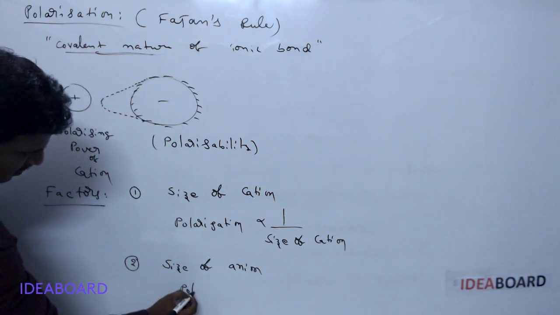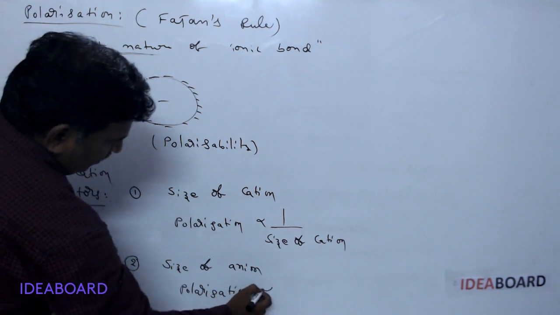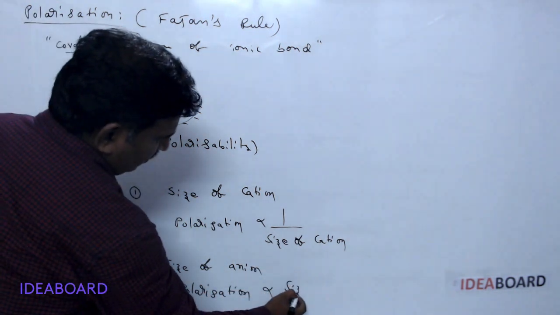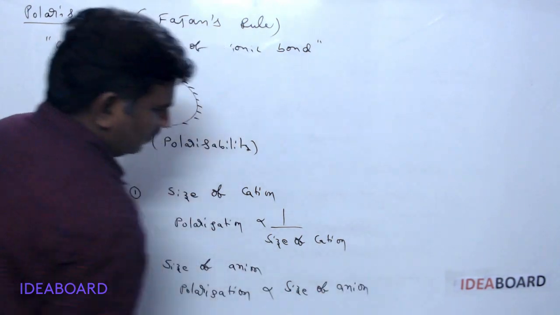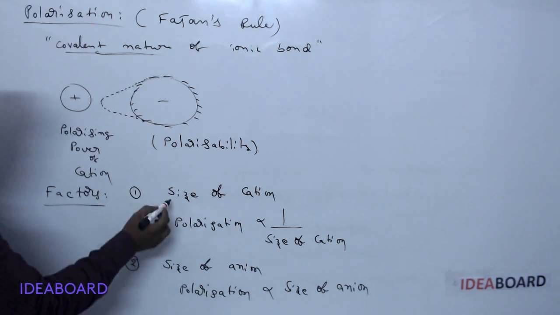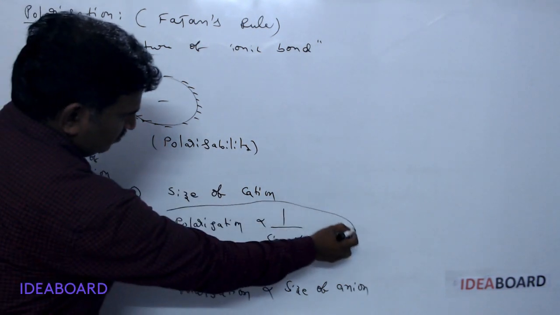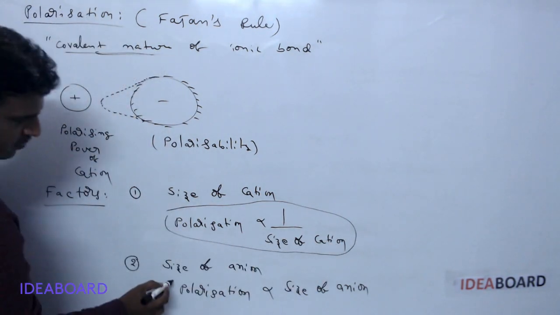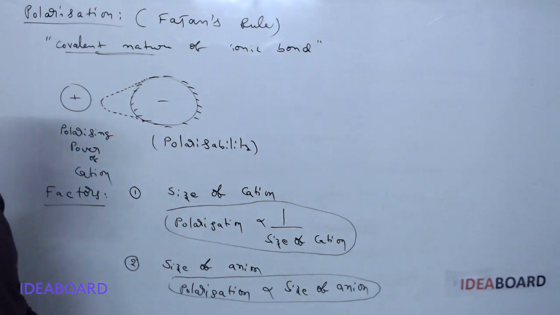So polarization occurs easily whenever the size of the anion is more. So first of all, the size of the cation is inversely proportional to polarization, whereas polarization and the size of the anion are directly proportional.